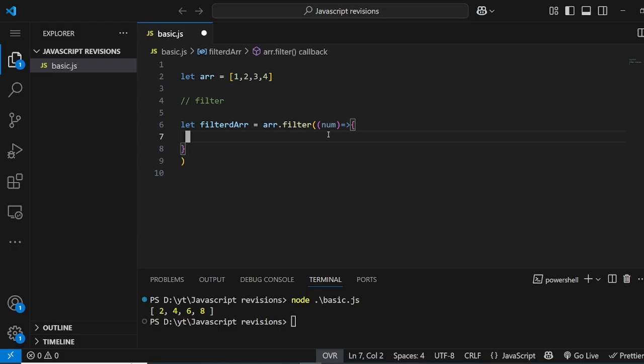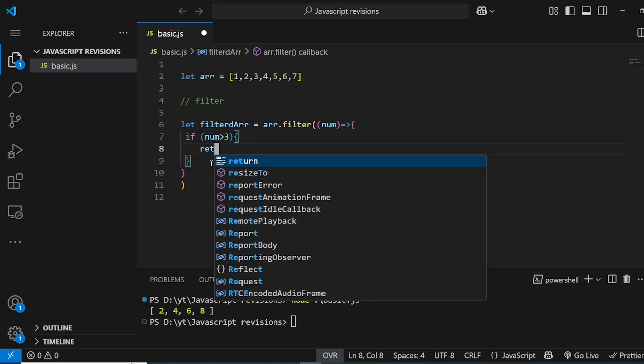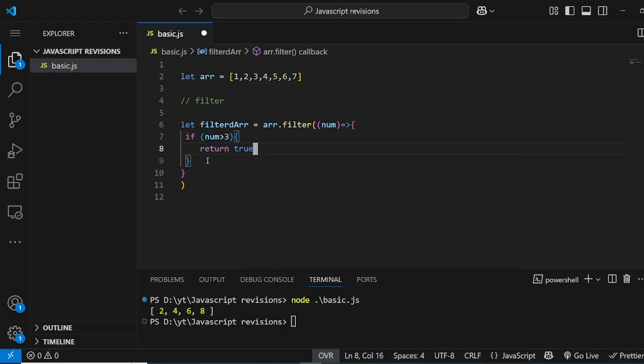Filter is like a filter. We want to filter some values, so let's say we want to keep the values, let me make it bigger, 5 6 7. So I want to keep only the values which are greater than 3. So basically 4 5 6 7 will be passed. And I have to return true.